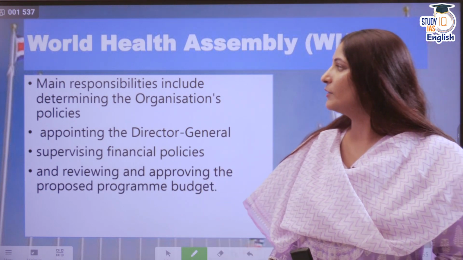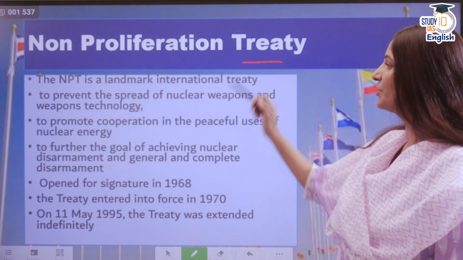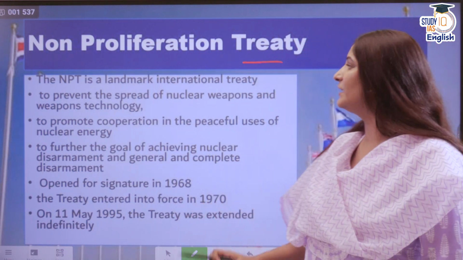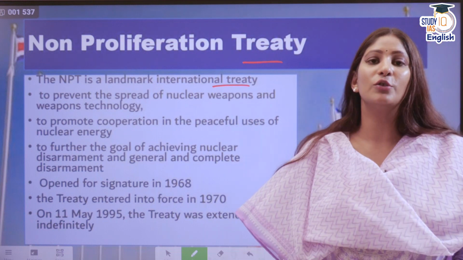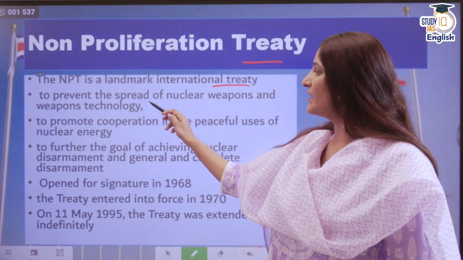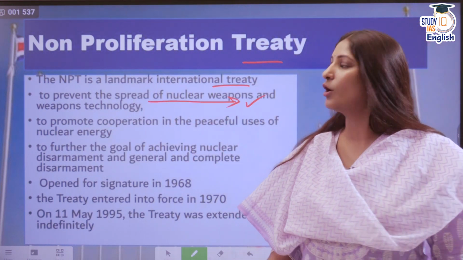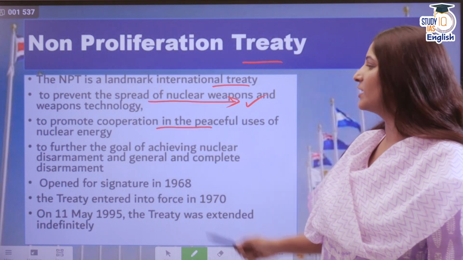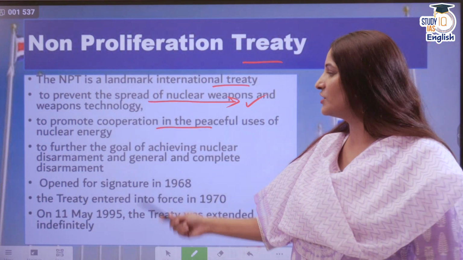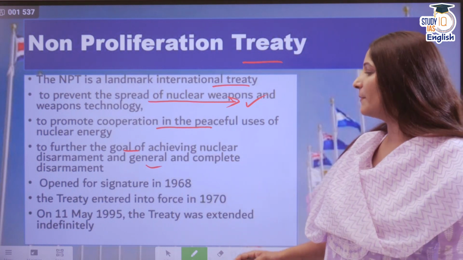Then if we talk about other important portions of this segment, it includes the Non-Proliferation Treaty as well. It's a landmark international treaty in order to prevent the misuse of nuclear energy. So it prevents the spread of nuclear weapons and weapon technology, promotes cooperation in the peaceful use of nuclear energy, and furthers the goal of achieving nuclear disarmament and general and complete disarmament.